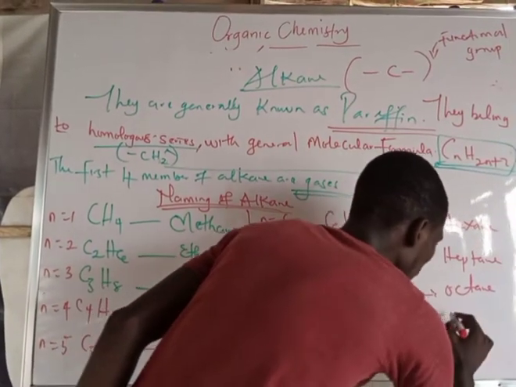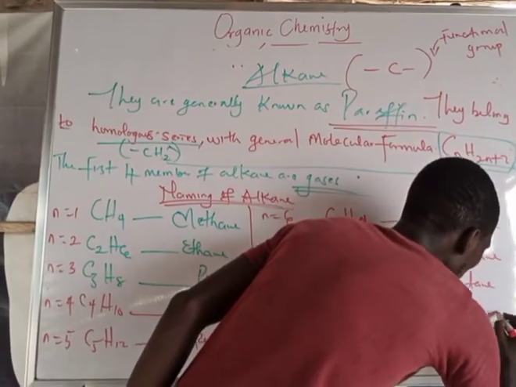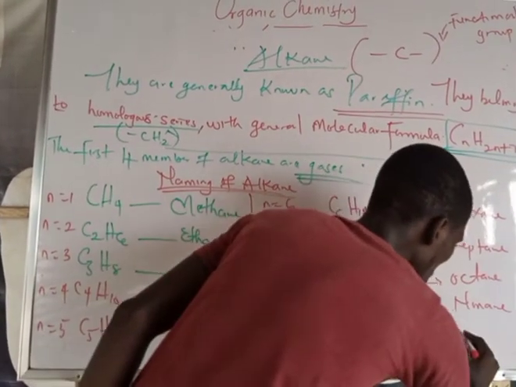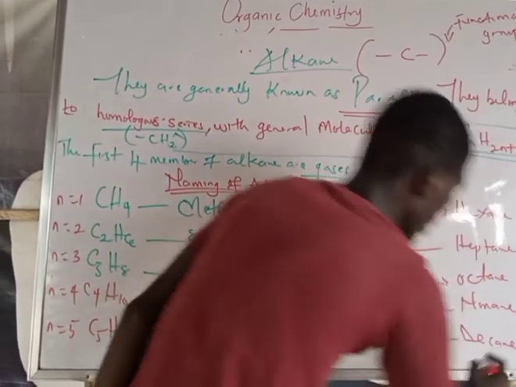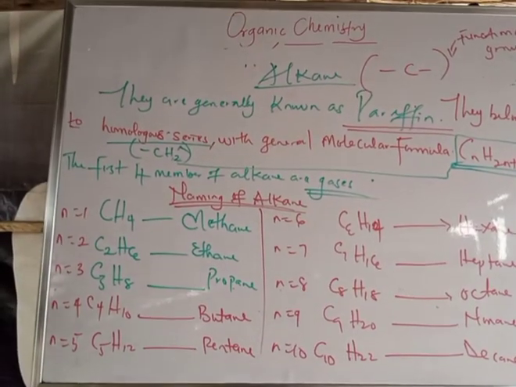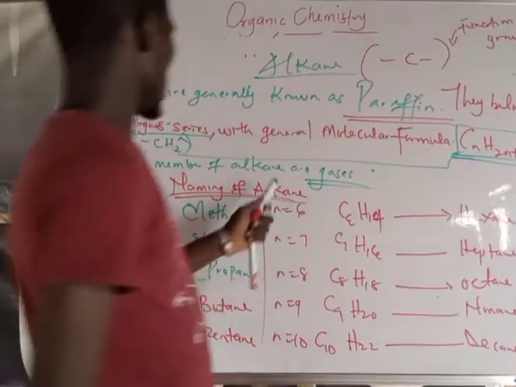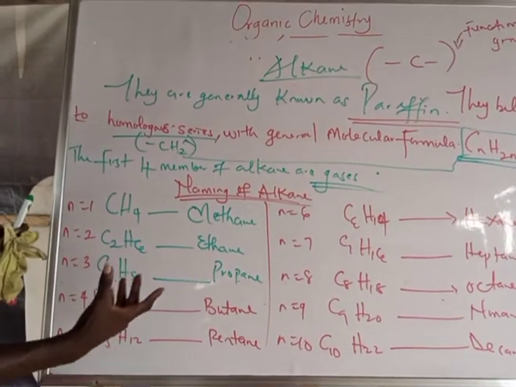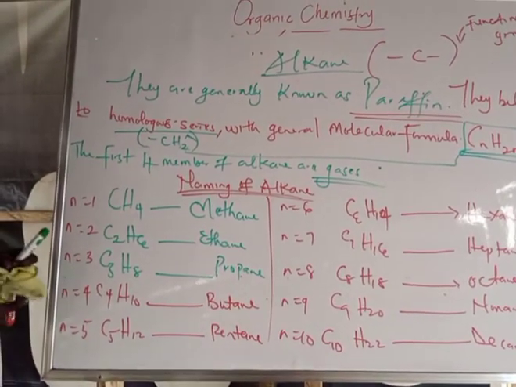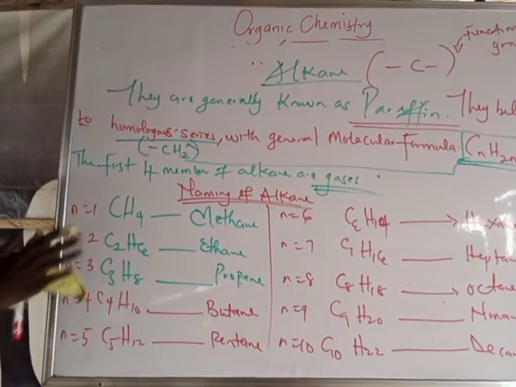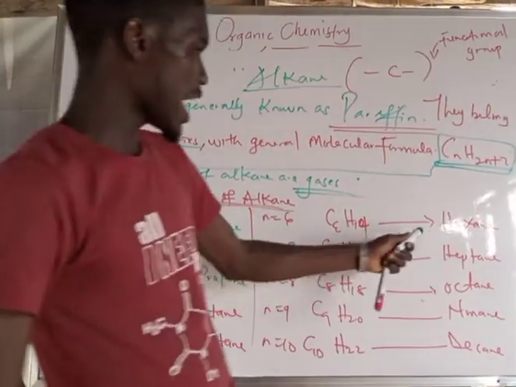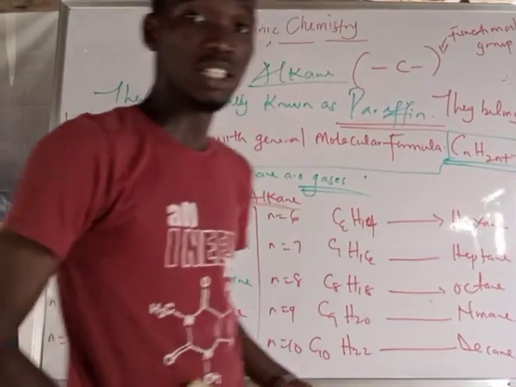I have this to be nonane. And C10H22. I have this to be decane. You can see all this now using this particular formula. And again, if you don't want to use that, I can decide to go with homologous series. So you can see we have methane, ethane, propane, butane, pentane, hexane, heptane, octane, nonane, and decane.